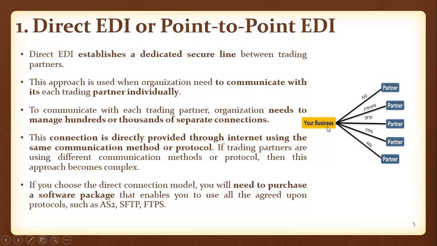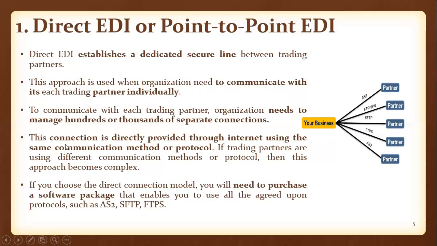Here your business has five trading partners. To communicate with the five trading partners, you have five dedicated communication links. Suppose your business has 100 individual trading partners, you need 100 separate dedicated lines, one to each and every individual partner. That becomes more complex. That's why this is not helpful for big organizations with many trading partners. This is only useful and suggestible for businesses having a limited number of partners.